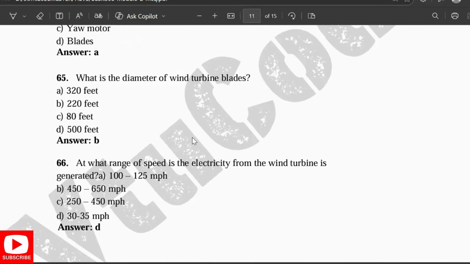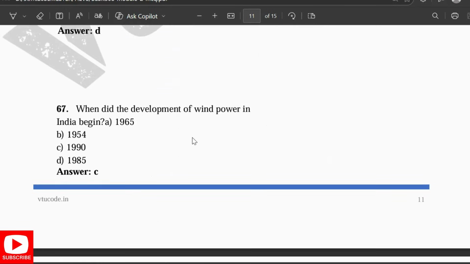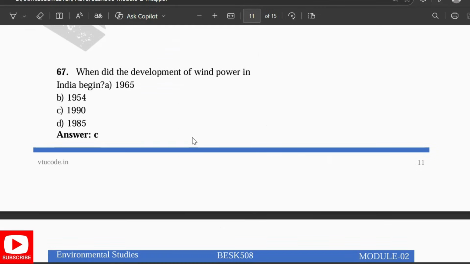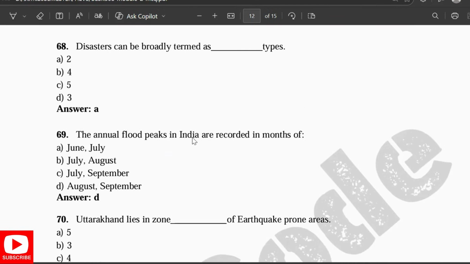What are used to turn the wind energy into electrical energy? Turbines. The diameter of the wind turbine blades is 220 feet. At what range of speed is the electricity from the wind turbine generated? It is 30 to 35 mph. When did the development of wind power in India begin? In 1990.